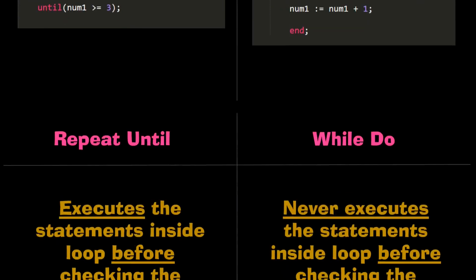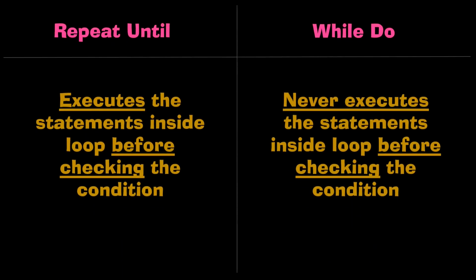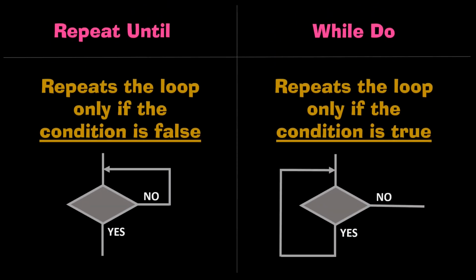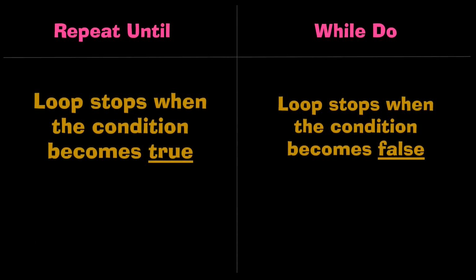The repeat until loop executes the statements inside the loop before checking the condition. Unlike that, the while do loop never executes the statements inside the loop before checking the condition. Another important difference between them is that the repeat until loop repeats the loop only if the condition is false. Unlike that, the while do loop repeats the loop only if the condition is true, which indirectly means the repeat until loop stops when the condition becomes true, but the while do loop stops only when the condition becomes false.